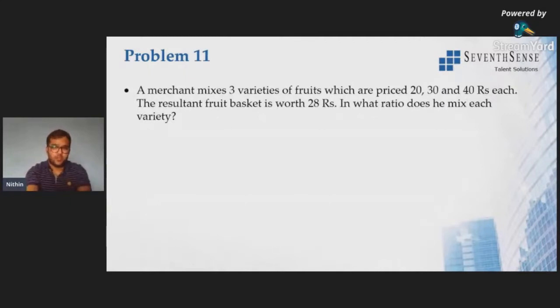So how will you explain this? This is the first variety, this is the second, and this is the third. So at a time we need to take 2 varieties only. All right. So understand this method. Whichever questions comes, you can apply that. Now we'll just consider 2 varieties at a time. So first we'll consider first and second. So it becomes 20, which is the lower price, 30, which is the higher price, and the mean price is 28. Next we'll consider second and third.